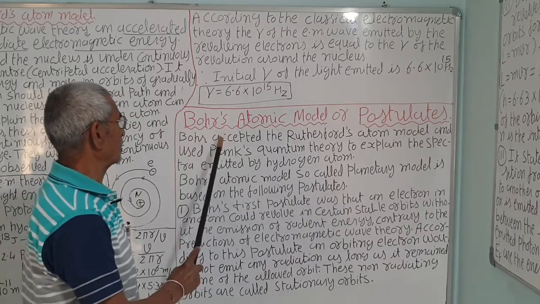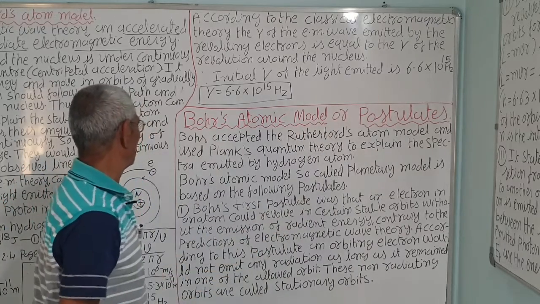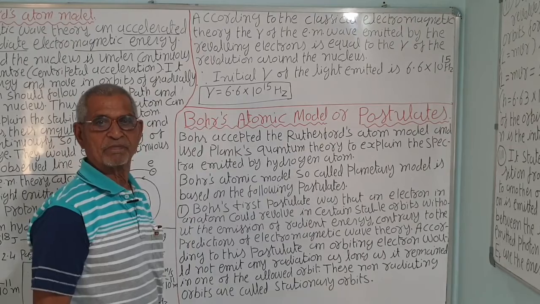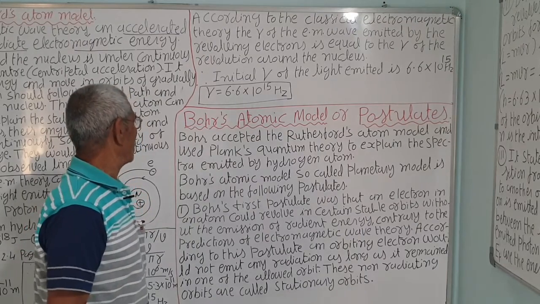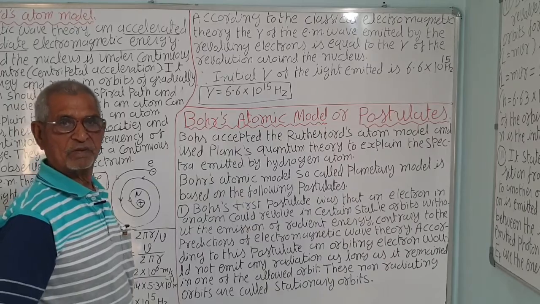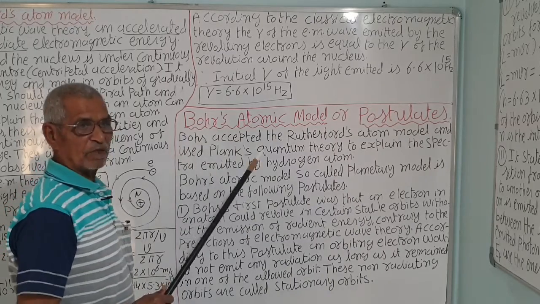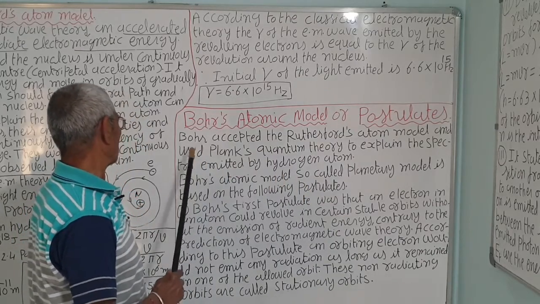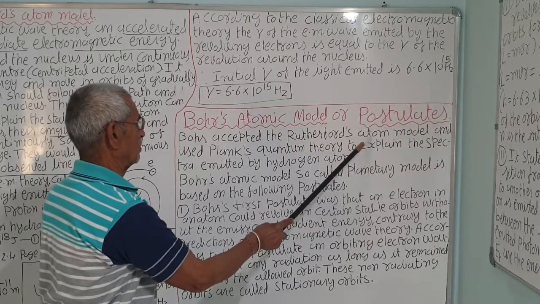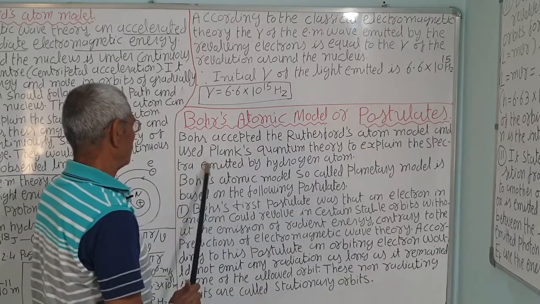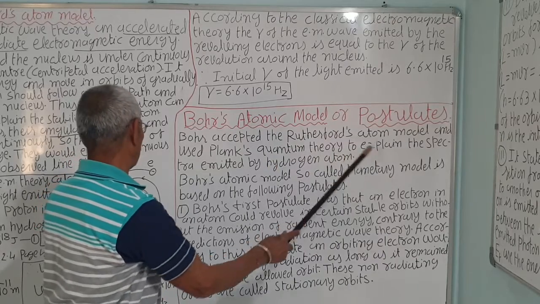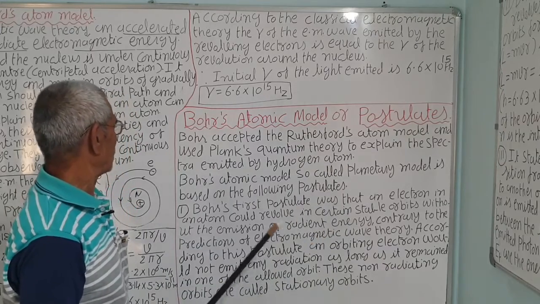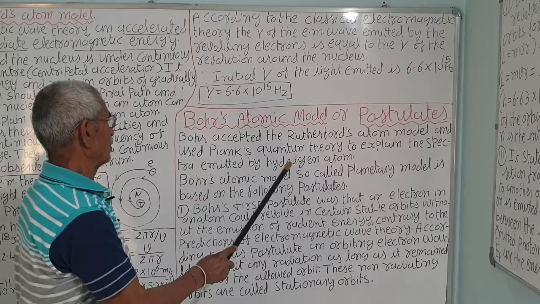Now, next is Bohr's atomic model, or Bohr's postulates. Rutherford's model has some limitations, which we have discussed. The electromagnetic wave theory makes predictions against it. So Bohr accepted the Rutherford planetary model, in which the centripetal force is provided by the electrostatic Coulombian force, but it has some limitations. Bohr accepted Rutherford's model and used Planck's quantum theory to explain the spectra emitted by the hydrogen atom. He used the electromagnetic wave theory and also Planck's quantum theory.